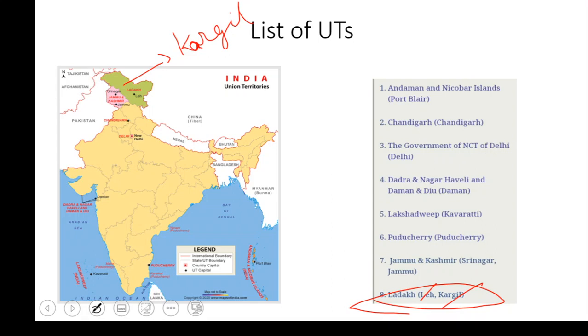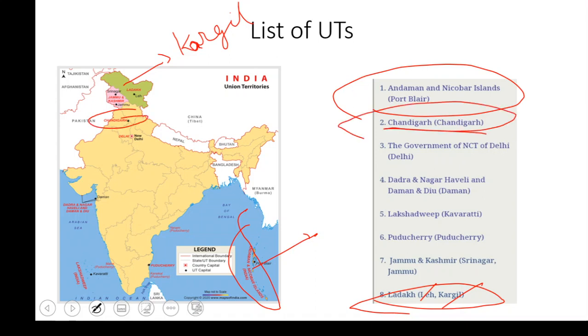And we have the Andaman and Nicobar Islands, which are in here. The capital of this one is Port Blair. If we talk about Chandigarh, the capital is Chandigarh only. If we talk about the government of NCT, National Capital Territory of Delhi, the capital is Delhi only. Okay, Dadra and Nagar. Initially it used to be Dadra and Nagar Haveli as one UT, and Daman and Diu was another UT. But now these two were merged, and the capital is Daman.